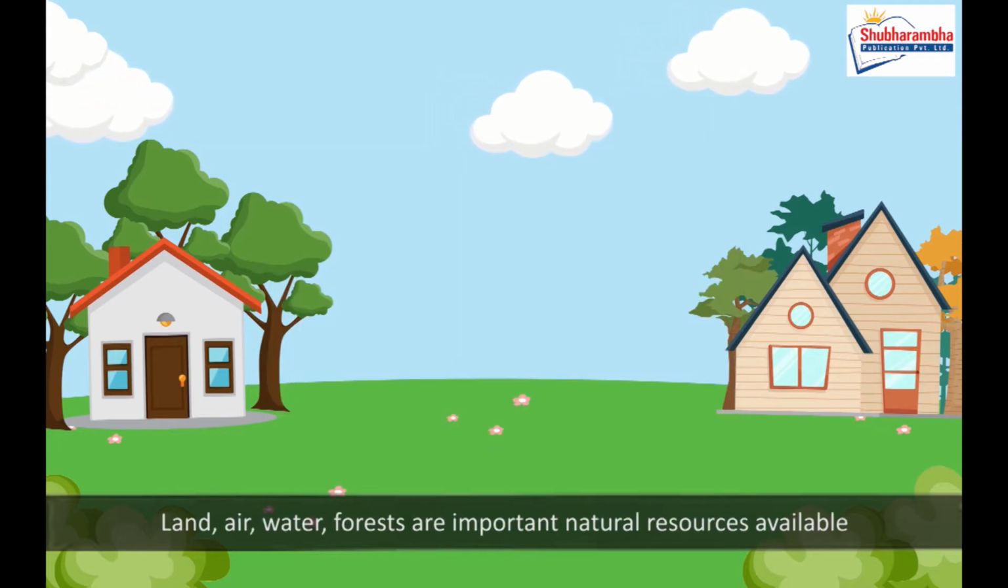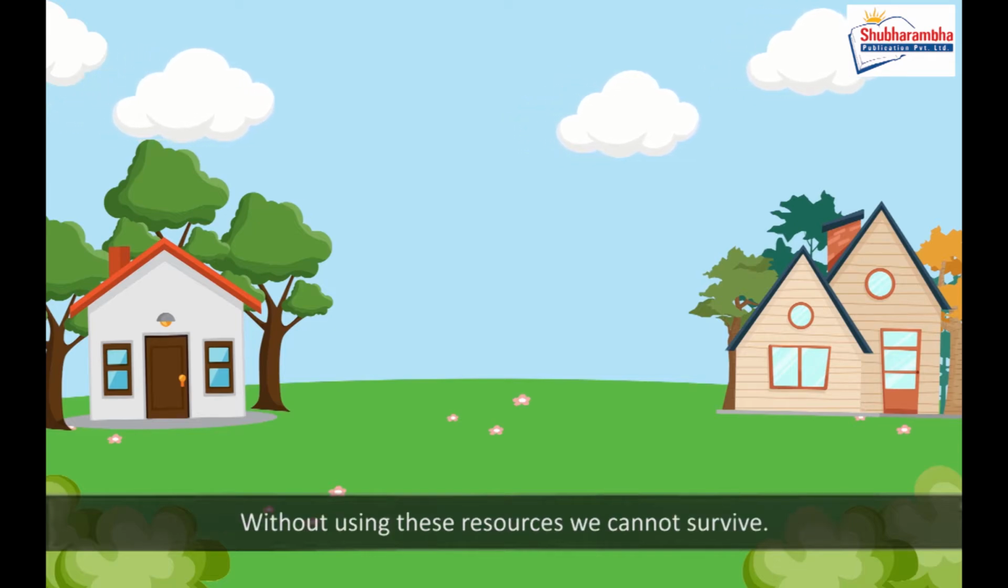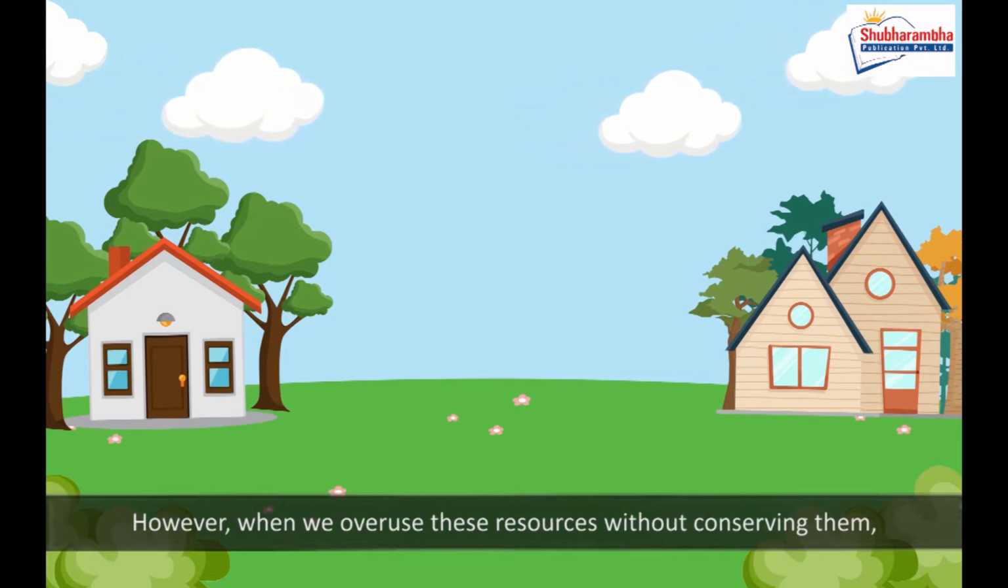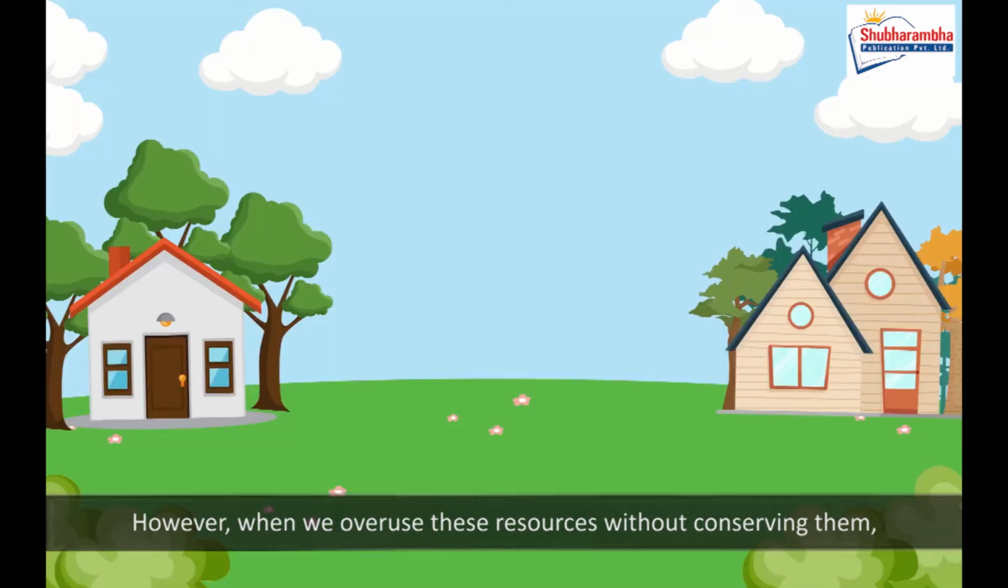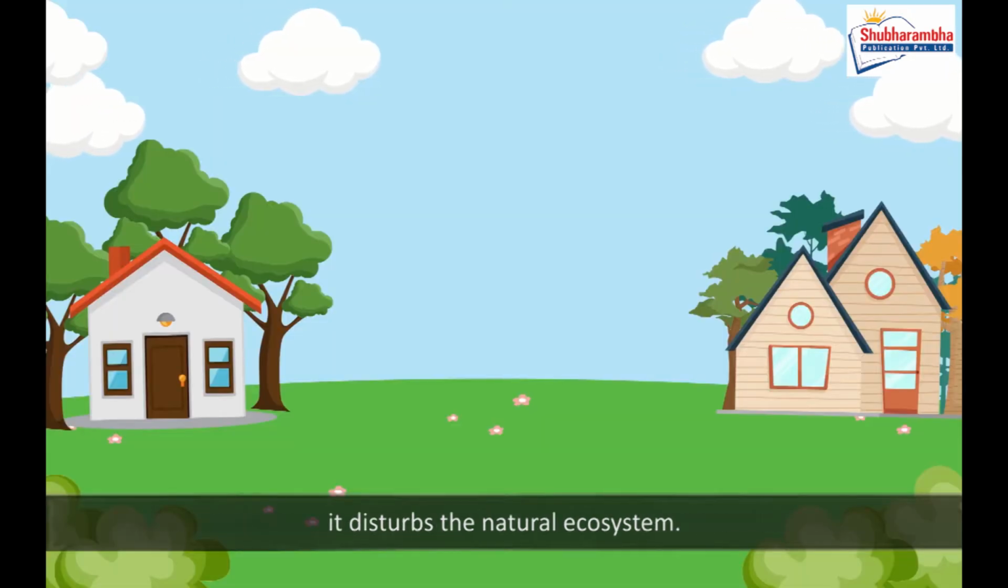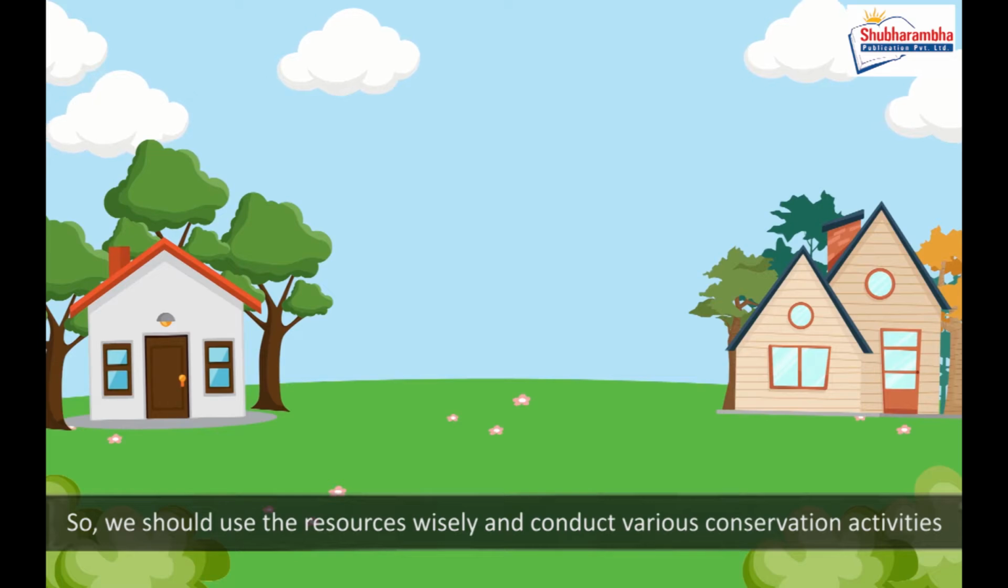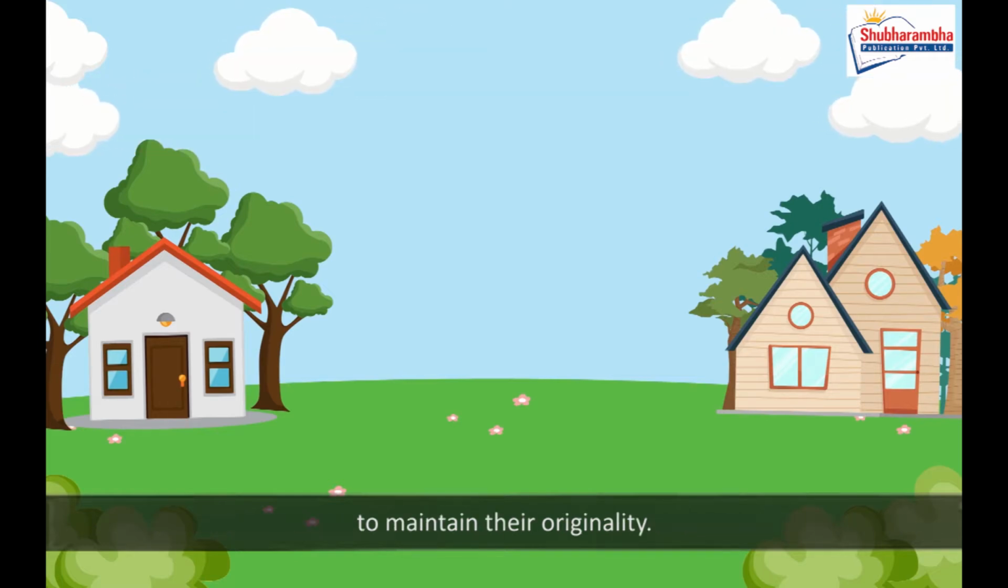Land, air, water, forests are important natural resources available in the environment. Without using these resources we cannot survive. However, when we overuse these resources without conserving them, it disturbs the natural ecosystem. So, we should use the resources wisely and conduct various conservation activities to maintain their originality.